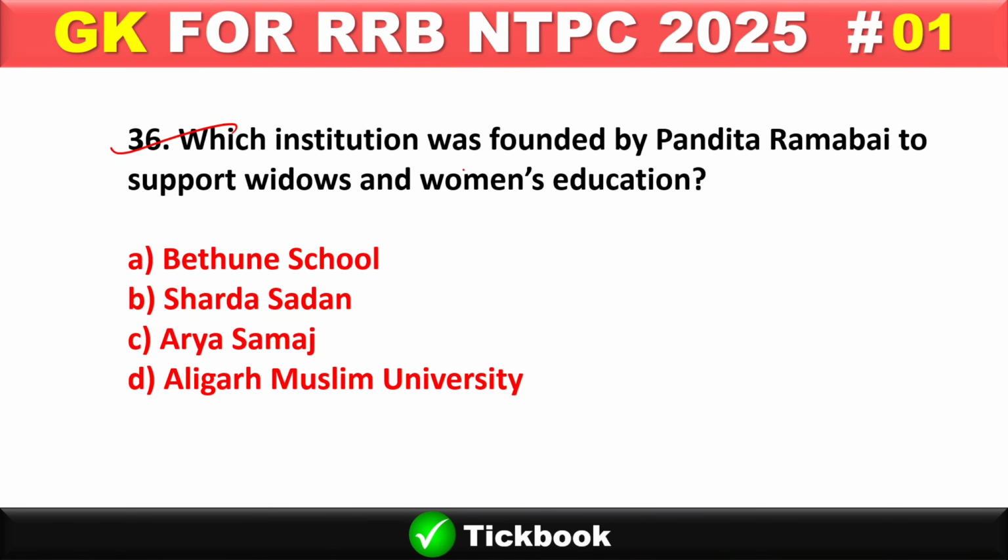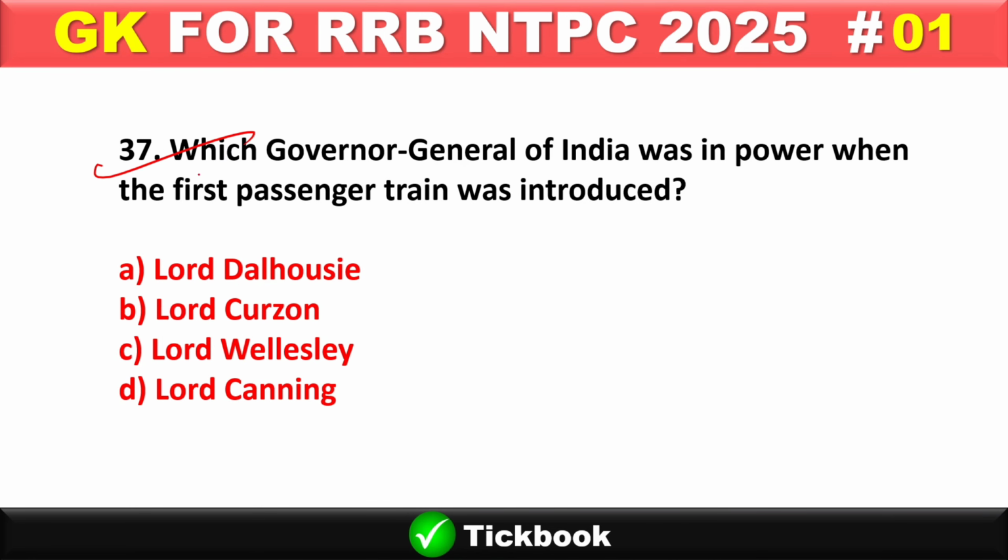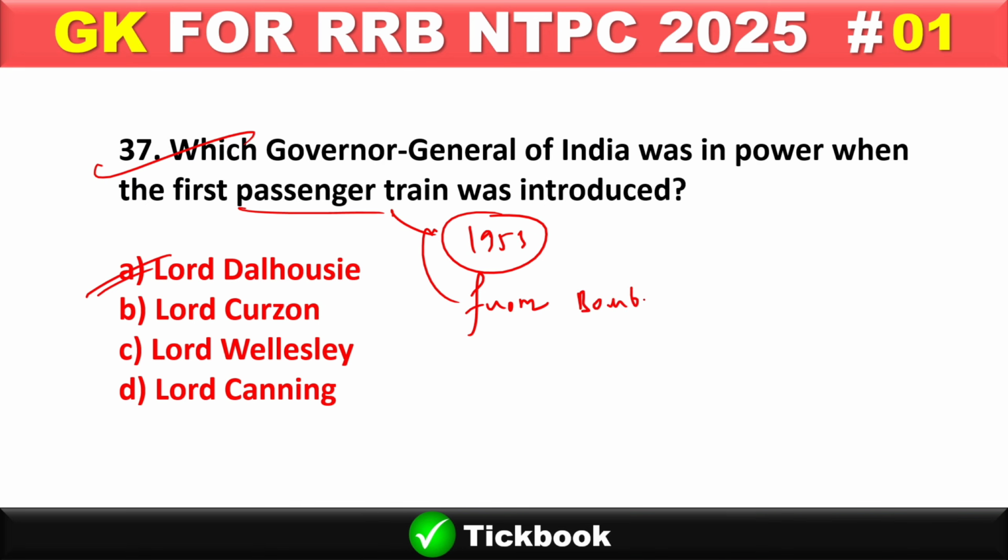36. Which institution was founded by Pandita Ramabai to support widows and women's education? Option number B, Sharda Sadan. 37. Which Governor General of India was in power when the first passenger train was introduced? Option number A, Lord Dalhousie. And the first passenger train ran in 1853 from Bombay to Thane.